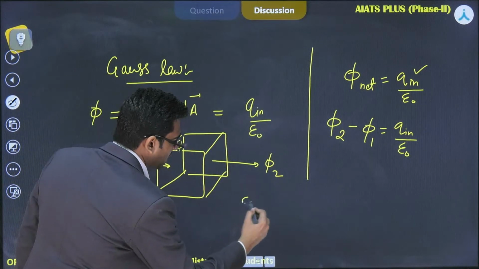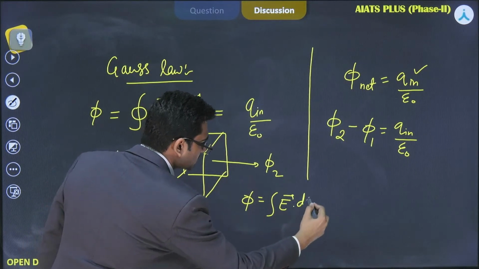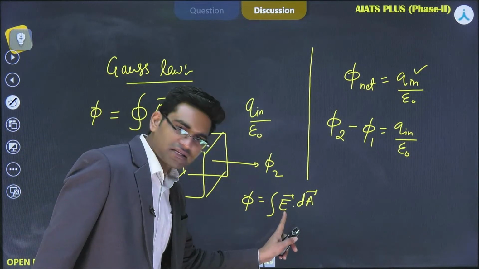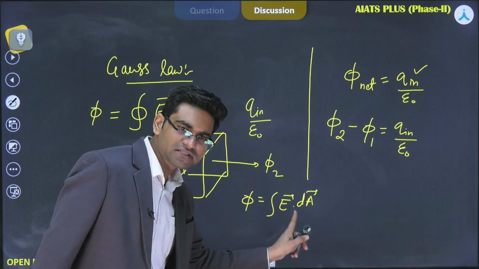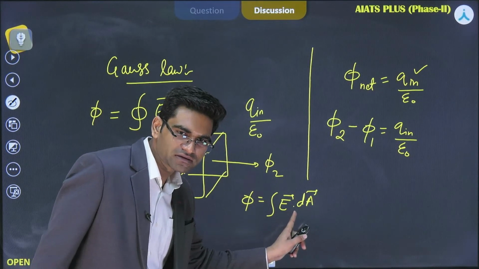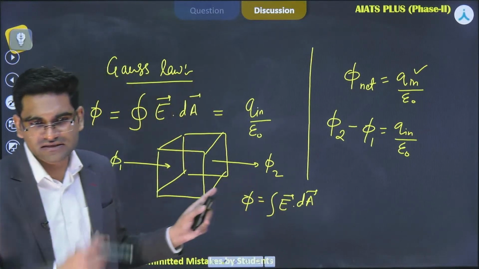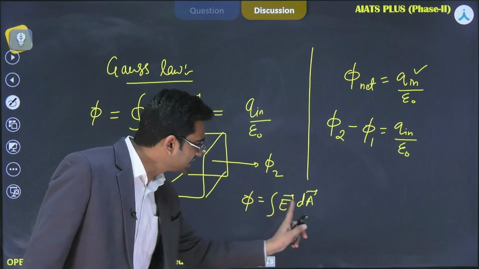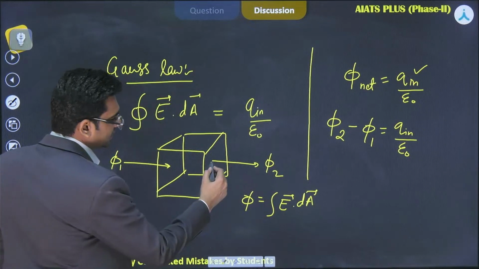We know phi is equal to the integral of E dot dA, right? So we need the electric field, we need the area vector, and what does this dot mean? There should be 2 minus 1. Nancy, you have also given the correct answer. E dot dA, so E, dA, and there is cos theta, the angle between them. As you can see here,